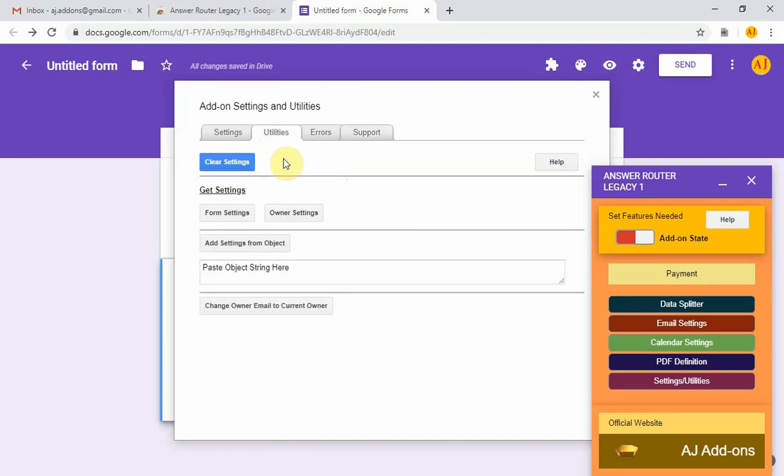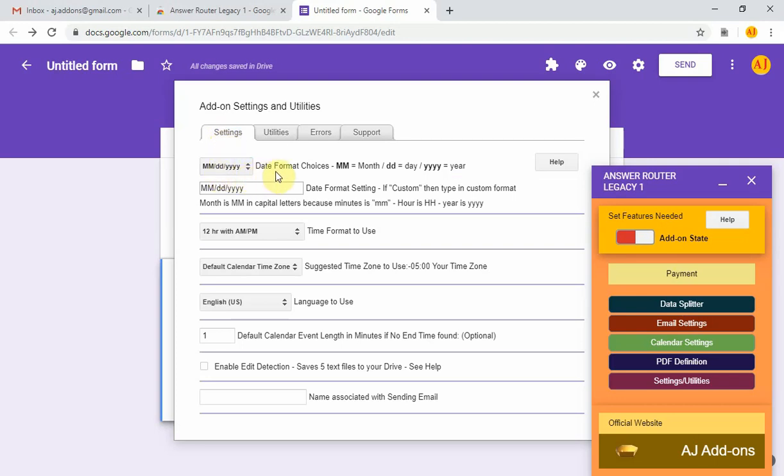Utilities tab. Here you can get your settings, get your form settings, get your owner settings. You can add settings. You can change the owner email to the current owner. If you needed to change ownership of the form, you should click this button. And you can delete all your settings. Clear settings. Settings. You can choose a date format. You can choose one of these date formats, or you can choose a custom date format.